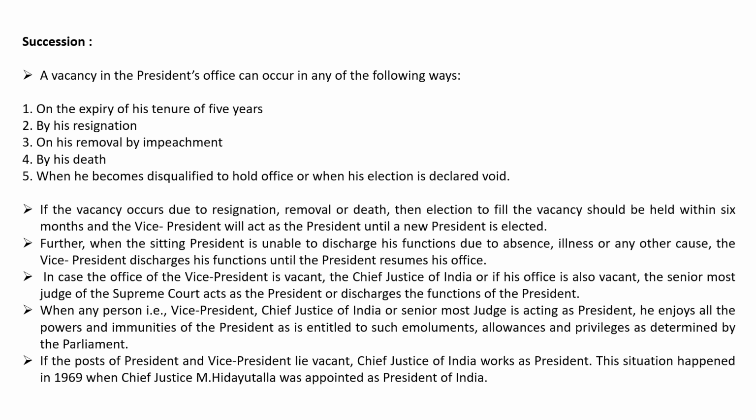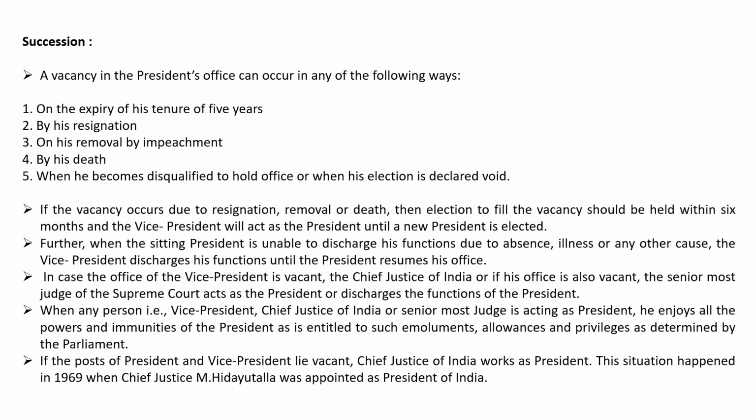Further, when the sitting President is unable to discharge his functions due to absence, illness, or any other cause, the Vice President discharges his function until the President resumes his office. In case the office of the Vice President is also vacant, the Chief Justice of India, or if his office is also vacant, the senior most judge of the Supreme Court acts as the President or discharges the functions of the President.